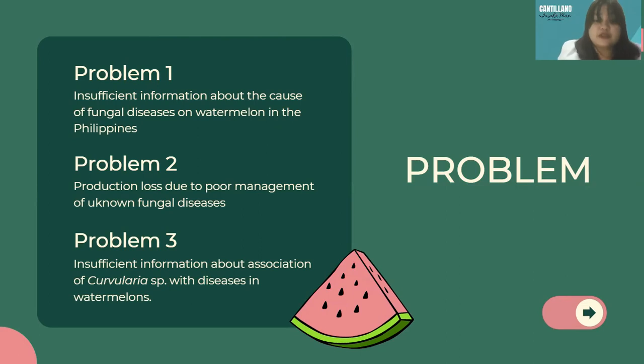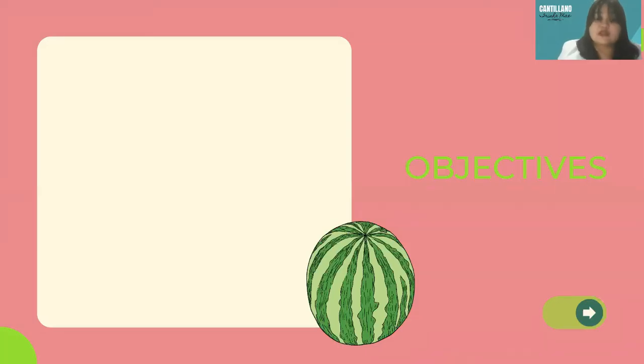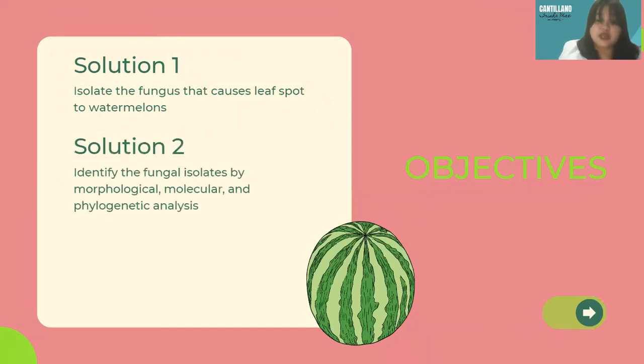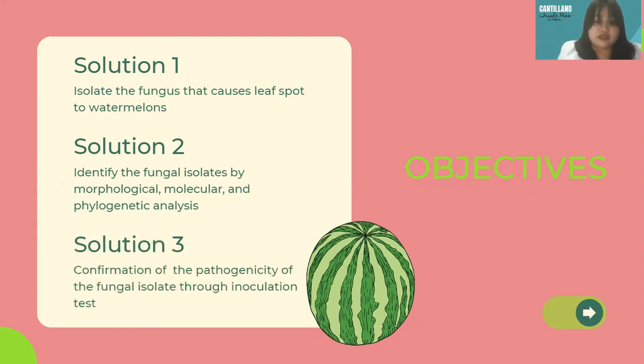Now, in order to fill this gap, we conducted this study with an aim to determine the fungus that causes leaf spot to watermelons. Specifically, we aimed to isolate this fungus and identify it by morphological, molecular, and phylogenetic analysis. Afterwards, we confirmed its pathogenicity through inoculation tests.